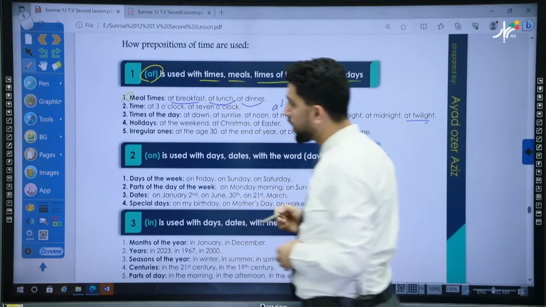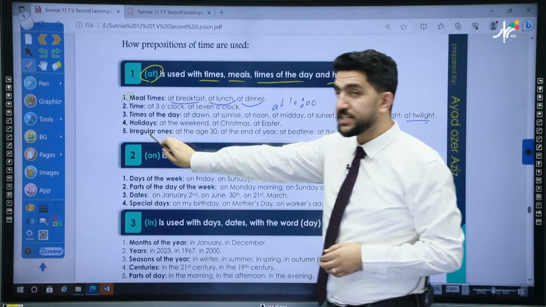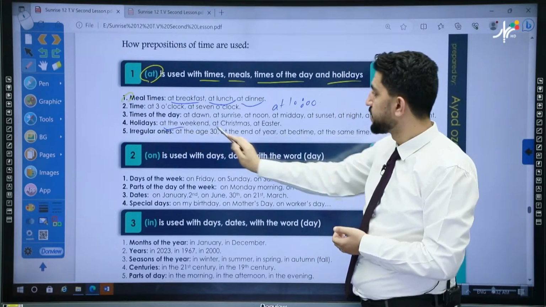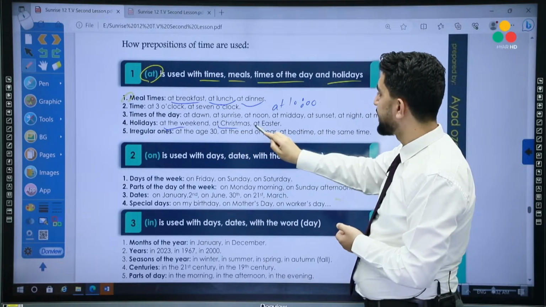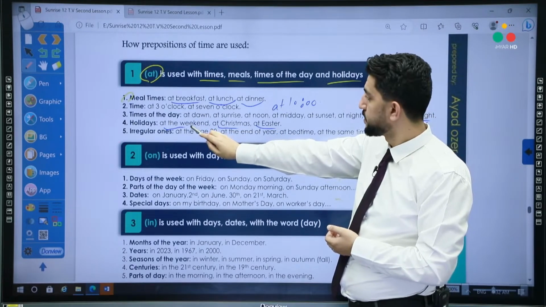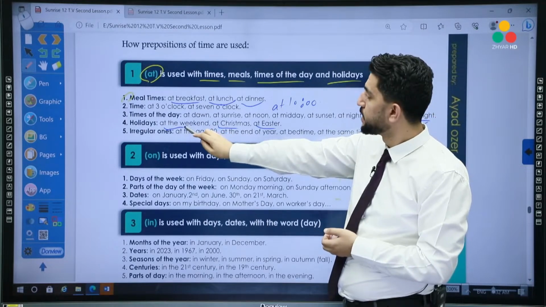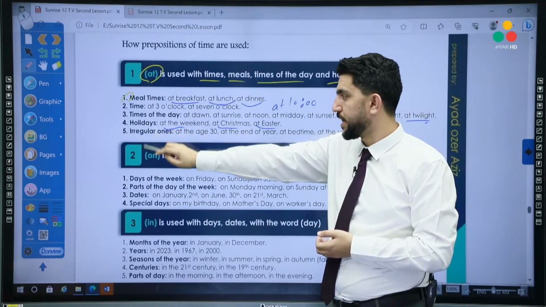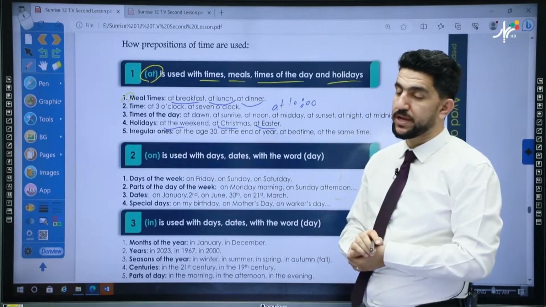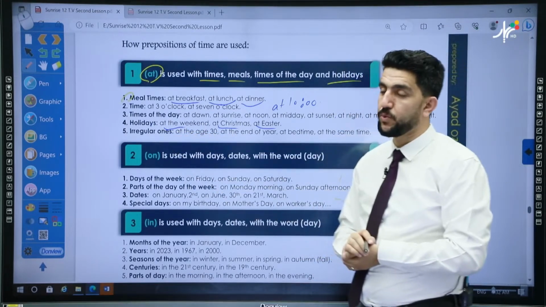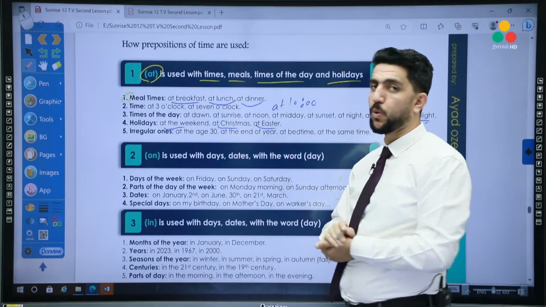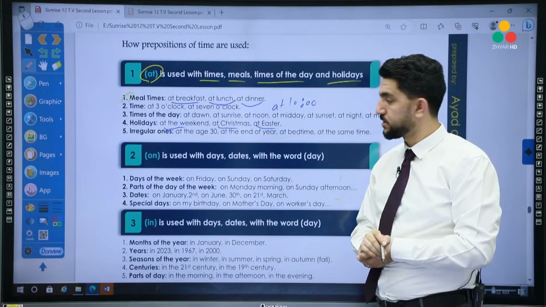We can also use at with holidays. For example, we can say at the weekend, at Christmas, at Easter. Weekend, like Friday, Saturday, is a holiday, so we say at the weekend. In the US, they say on the weekend. In the UK, it is at the weekend. Both of them are correct. At Christmas or at Easter, these are holidays.